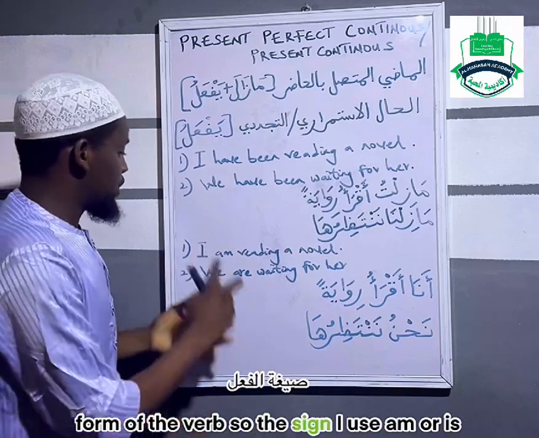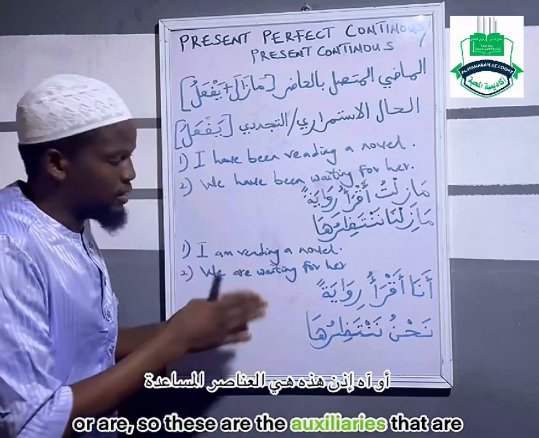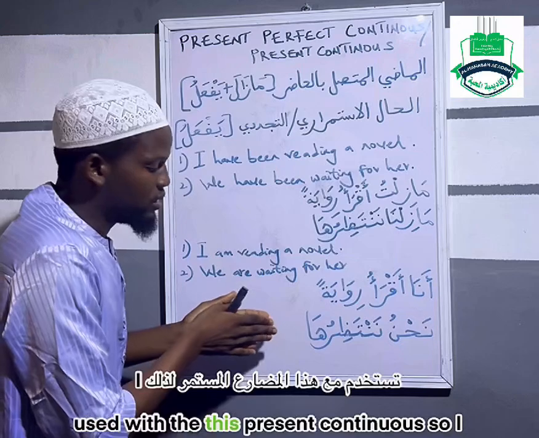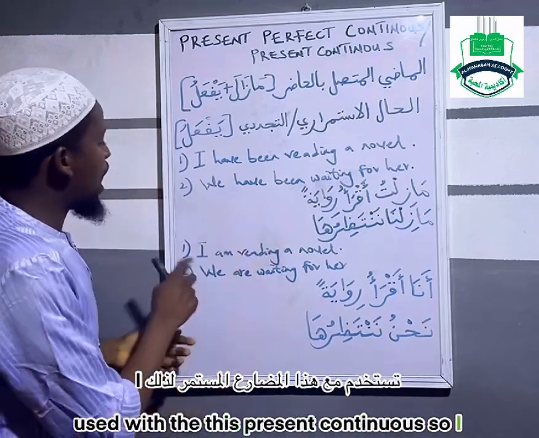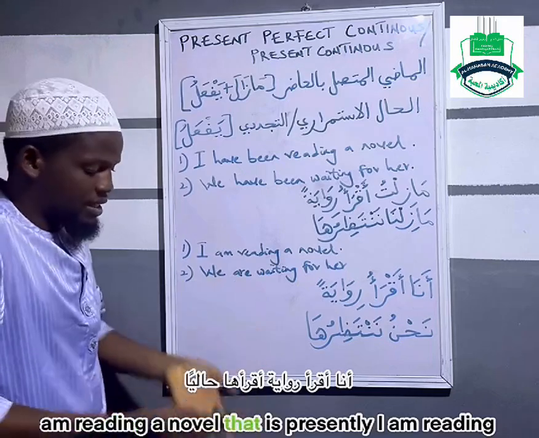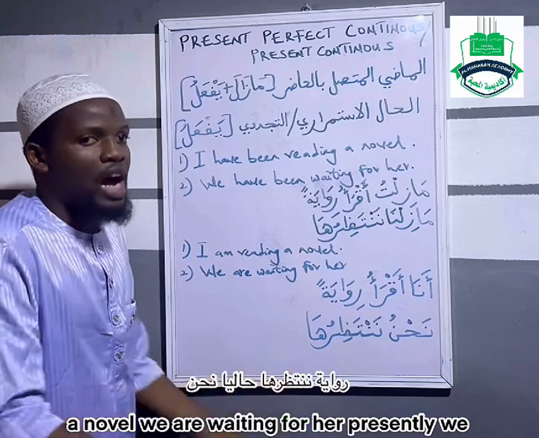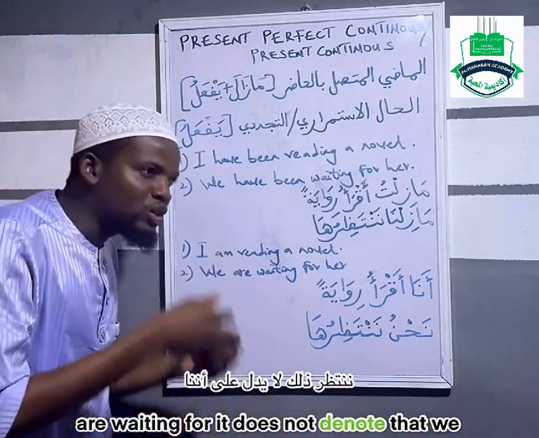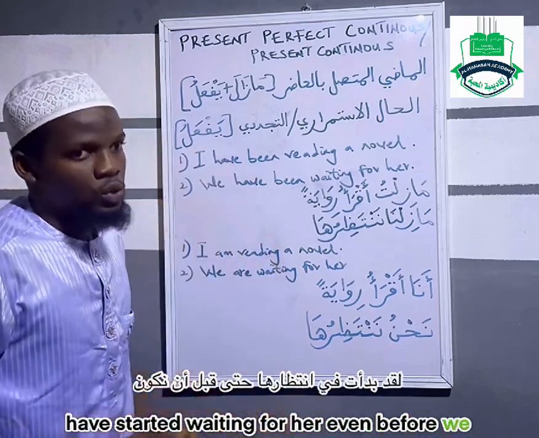So it's either am or is or are. These are the auxiliaries that are used with this present continuous. So I am reading a novel. That is, presently I am reading a novel. We are waiting for her. Presently we are waiting for her. It does not denote that we have started waiting for her even before we speak.